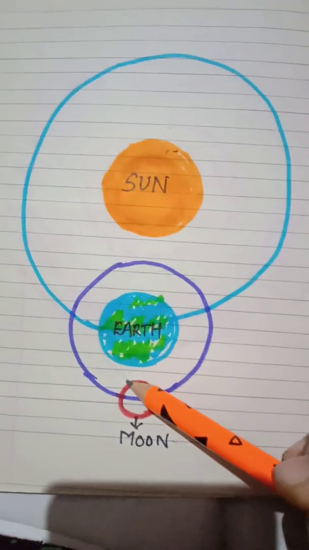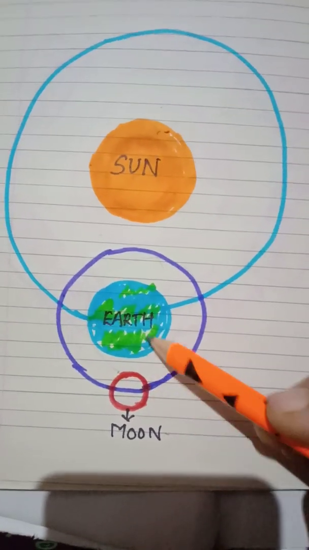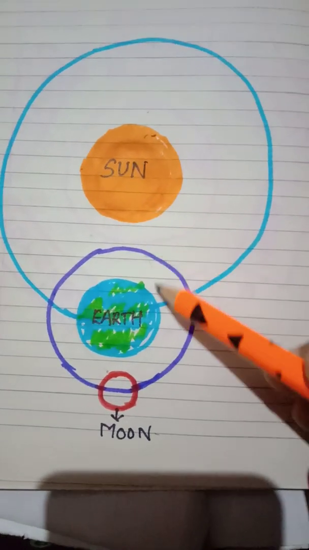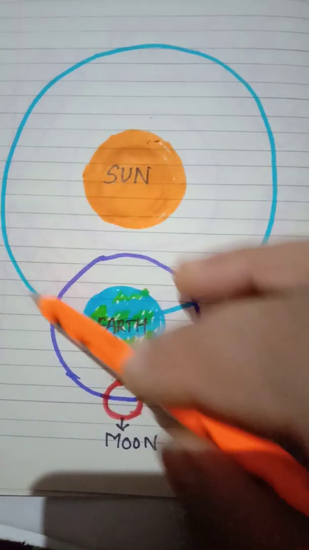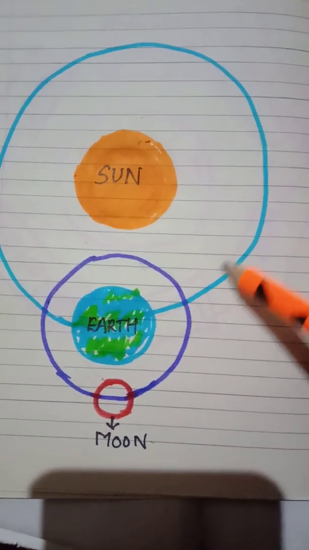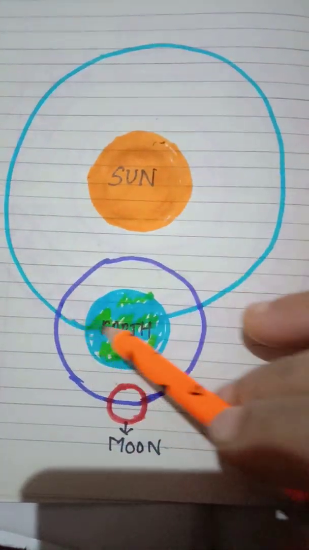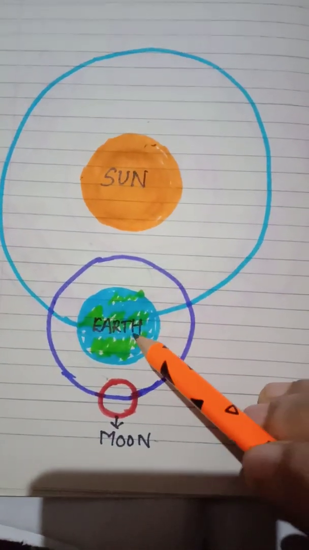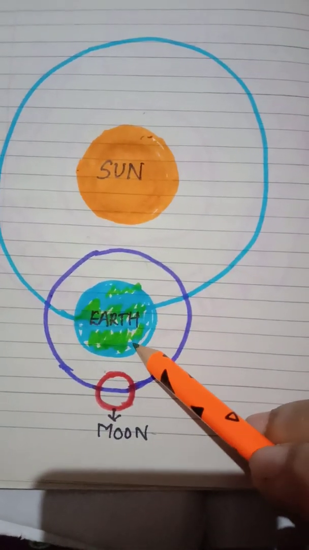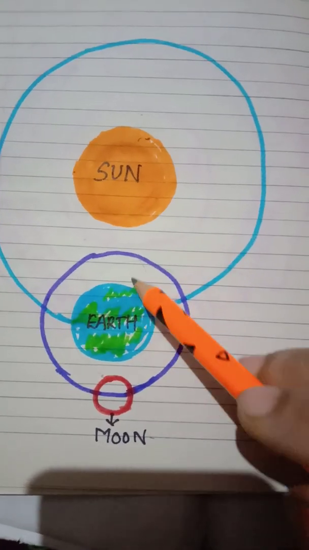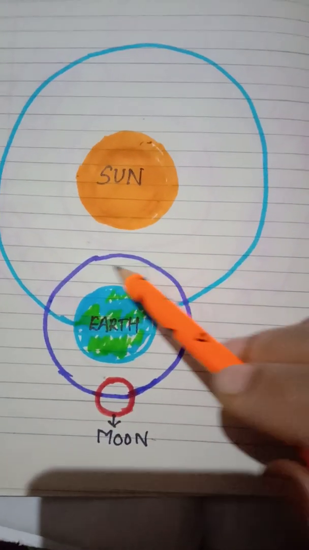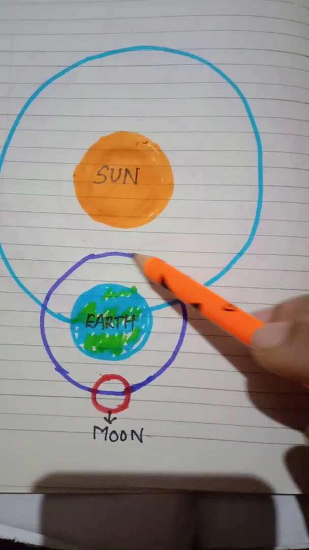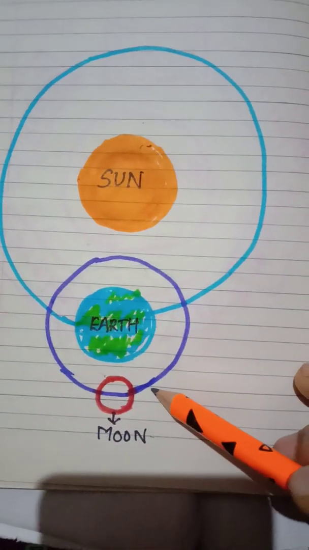Can you see in the picture properly? This is Moon, this is Earth and this is Sun. Around Sun, Earth is revolving. So, Earth is a planet that is revolving along a specific orbit. So, this is the orbit of the Earth. And Moon is the satellite of the Earth. So, Moon is revolving around the Earth along a specific path. That path or that orbit is the orbit of the Moon. Can you see?